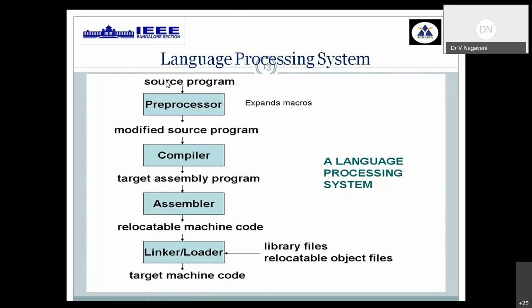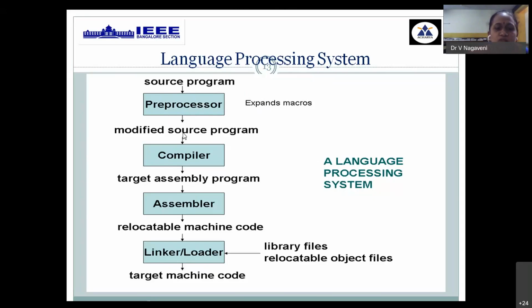So when we go for the language processing system, first any high level language program will be fed to the first stage of the processing system called the preprocessor, wherein the shorthand descriptions given in your input program will be expanded, and the number of lines will be increased. That stage we call pre-processing. Then we get the output in the form of the same language, wherein you have expanded all the shorthand descriptions. Hence we call the output the modified source program.